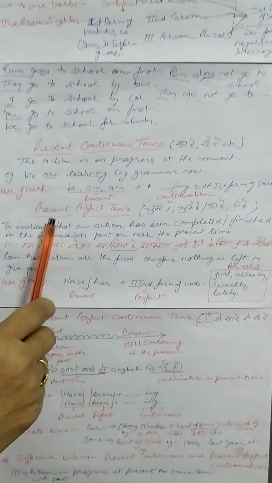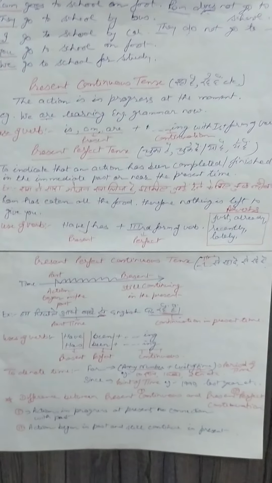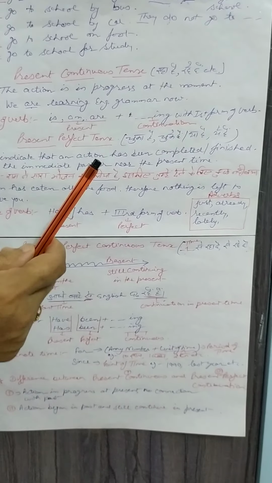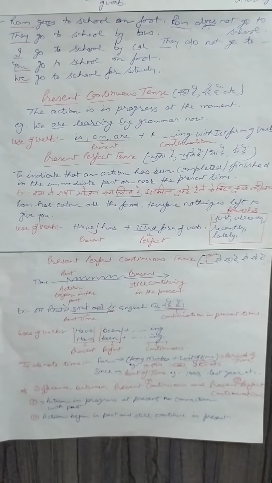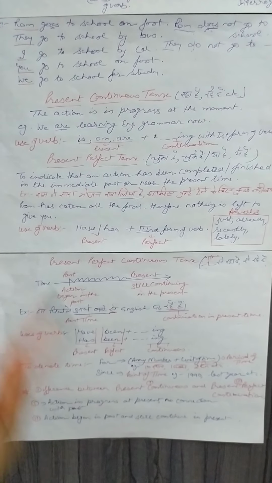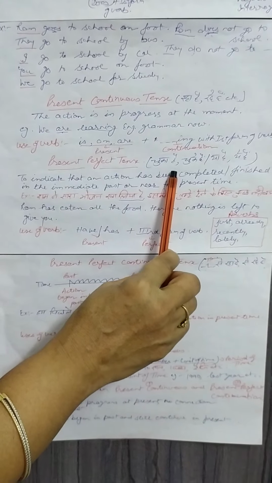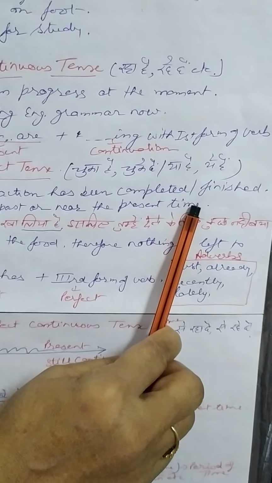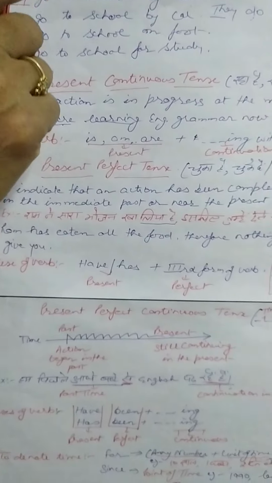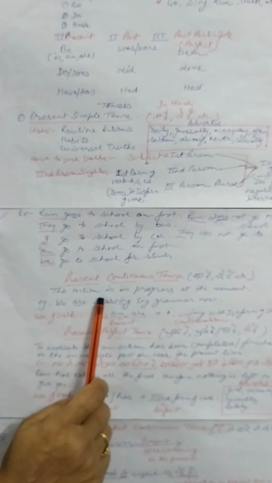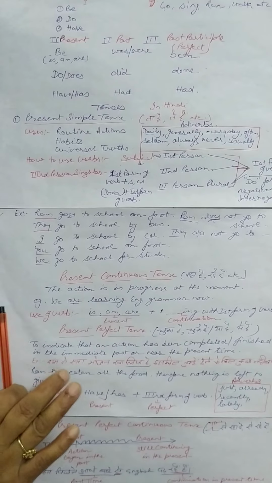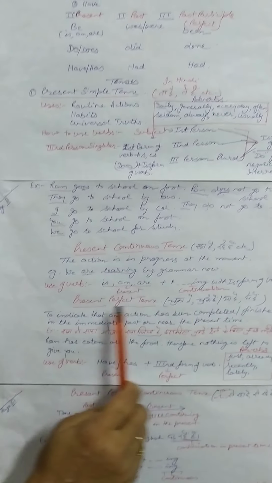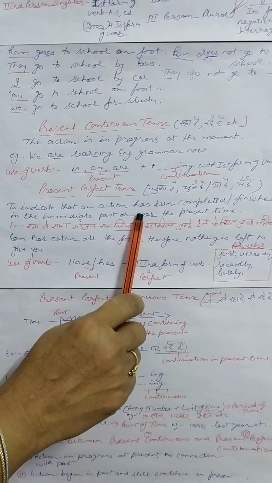Now coming to present perfect tense. Present perfect tense shows the completion of something, the perfection of something, the finish. Some action has been finished. I have written some words, चुका है, चुके हैं, etc. For example, you say, हम present simple tense पढ़ चुके हैं, हमने present continuous tense सीख लिया है. So you have done this work recently, just now, right? Okay? So this kind of sentences are called present perfect tense.